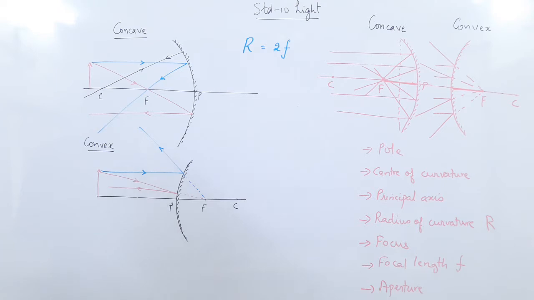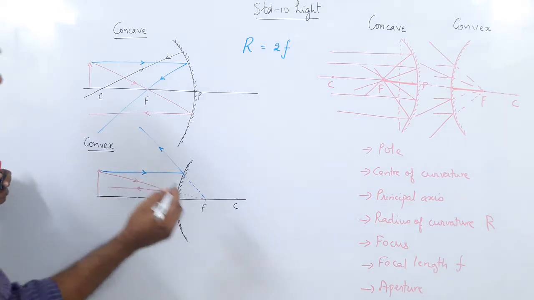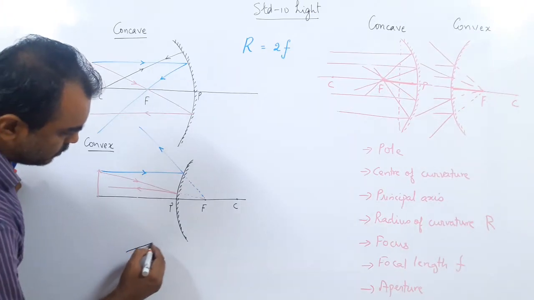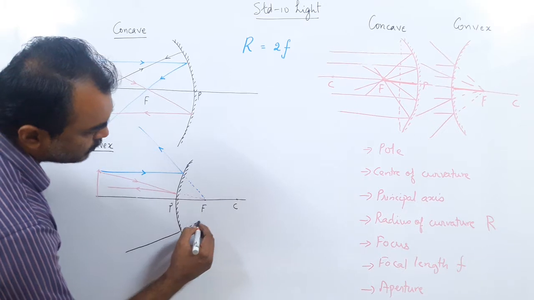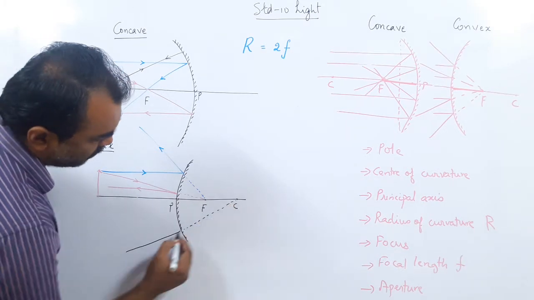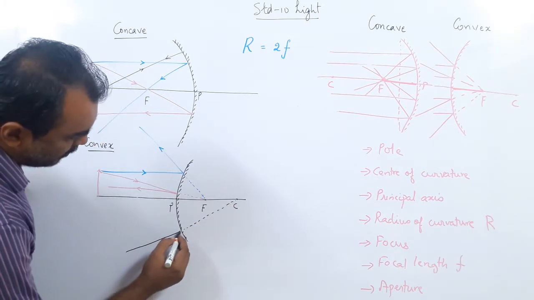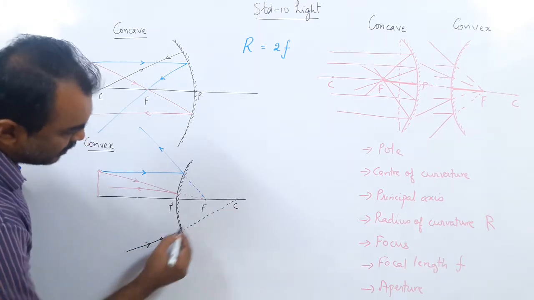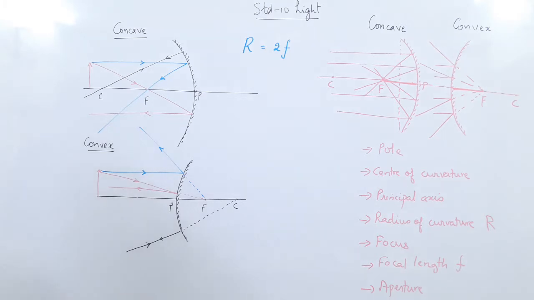And case number 3, what is case number 3? A ray of light, I'll draw from here, which appears to pass through the center of curvature will retrace its own path.